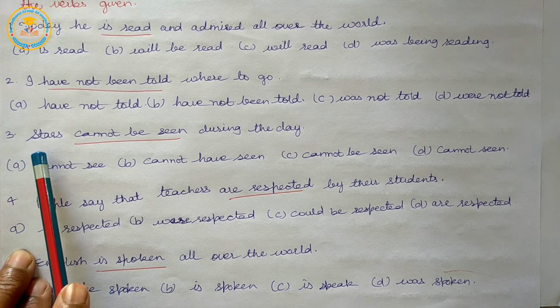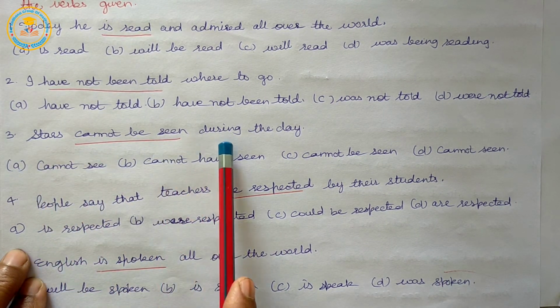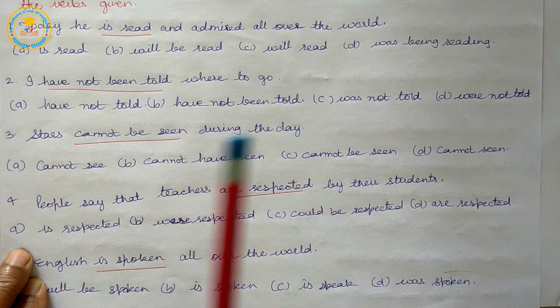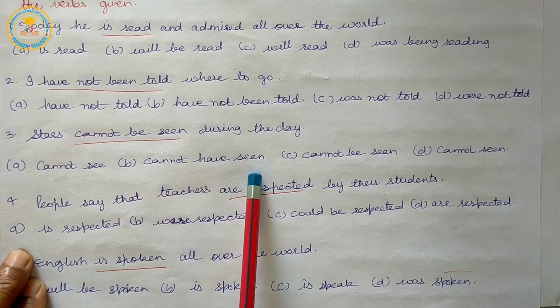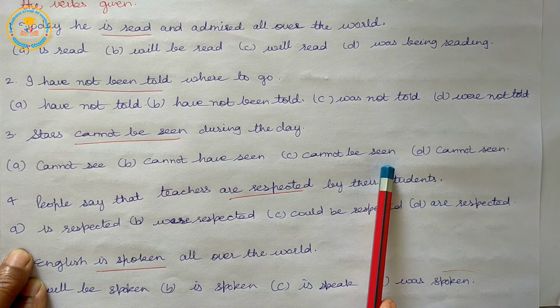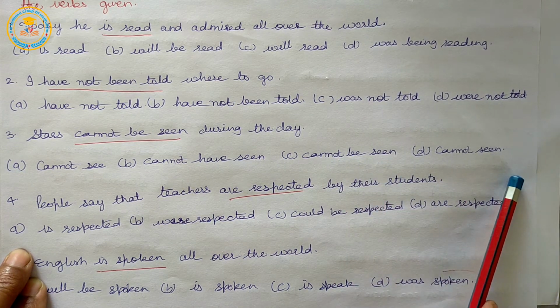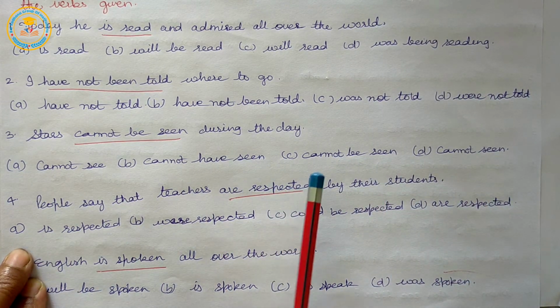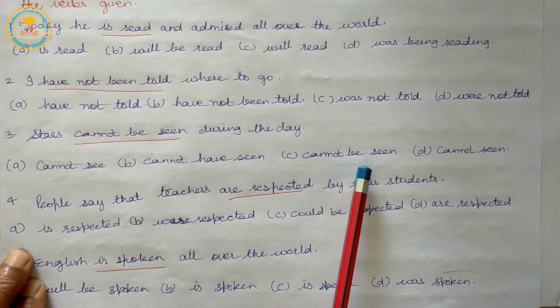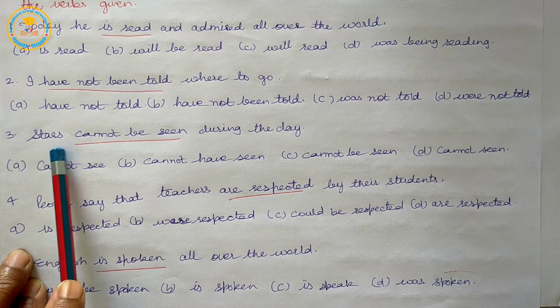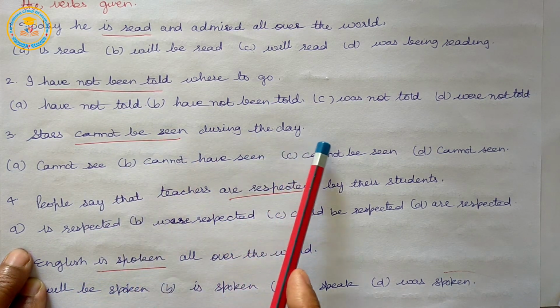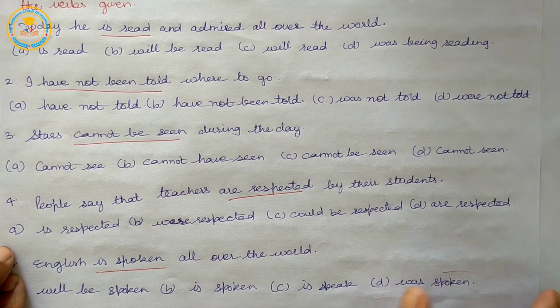Next, stars dash during the day. Options: cannot see, cannot have seen, cannot be seen, cannot seen. And the correct option is cannot be seen. So the sentence, stars cannot be seen during the day.